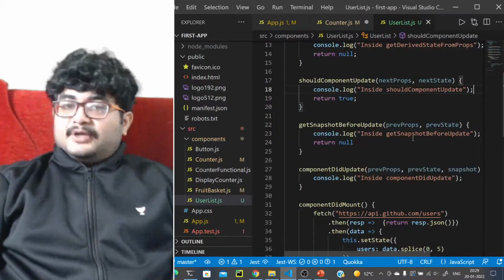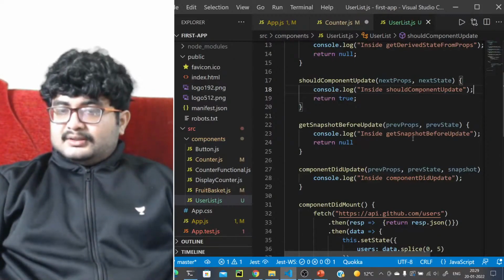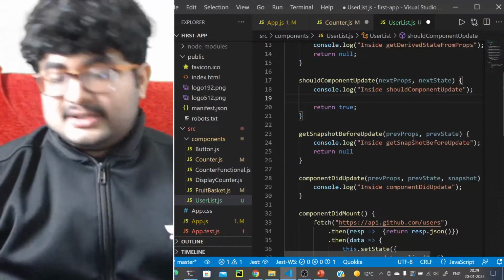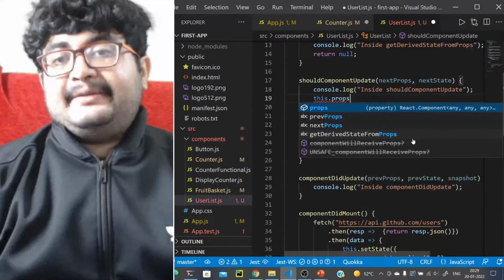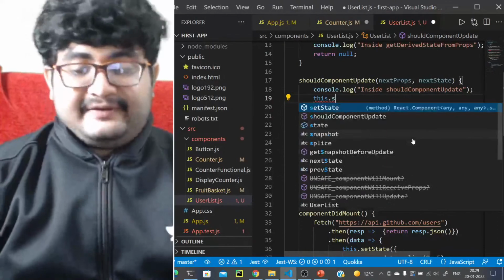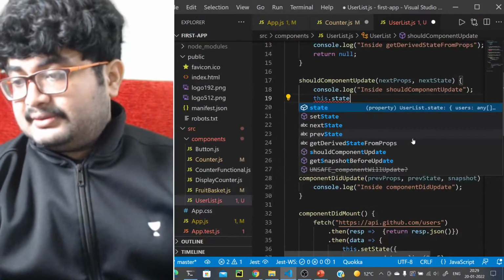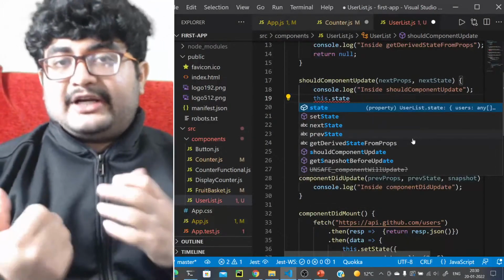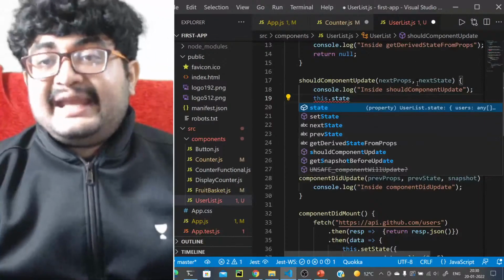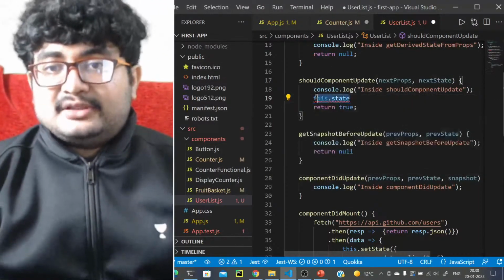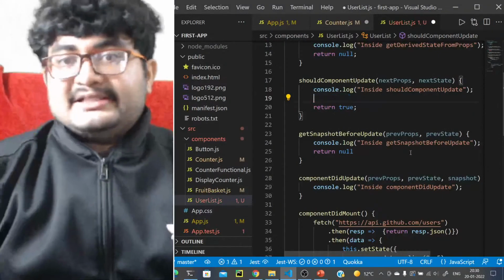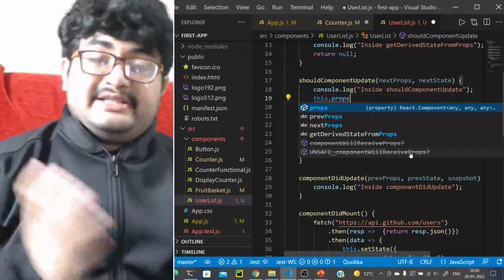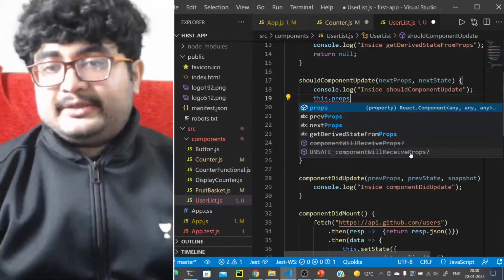How can you get the previous props and the previous state? The update hasn't happened yet, right? So definitely this dot props will give you the current props, and this dot state will give you the current state, right? Not from getDerivedStateFromProps, not necessary. You have the this keyword. So this dot state, what does it point to? The current state that you have. This is the next state that will be coming. It is not updated yet. So this dot state is available, that is the previous state. Similarly, this dot props will be the previous props. So you can just compare this dot props with the next props, and this dot state with the next state, and see if they are equal or not.